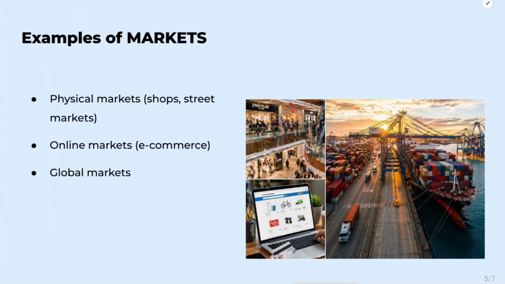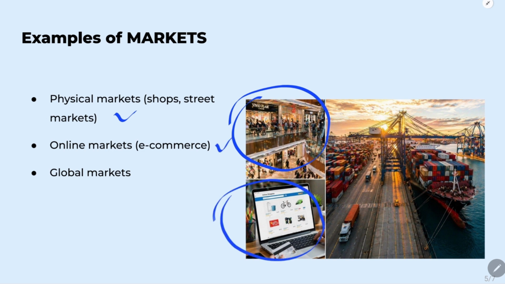Markets can take many different forms. Some are physical markets, like shops or traditional markets, where buyers and sellers meet face to face. Others are online markets, where transactions happen through the internet. There are also global markets where goods are traded between countries. So a market does not need a location, it simply needs buyers and sellers interacting.